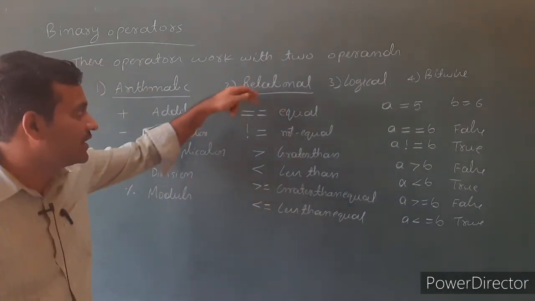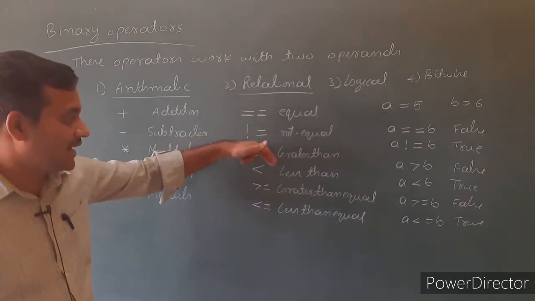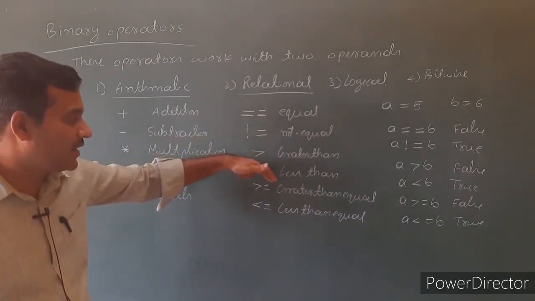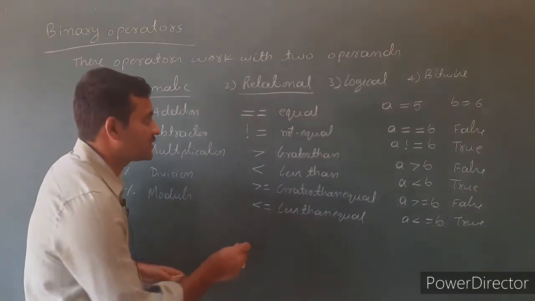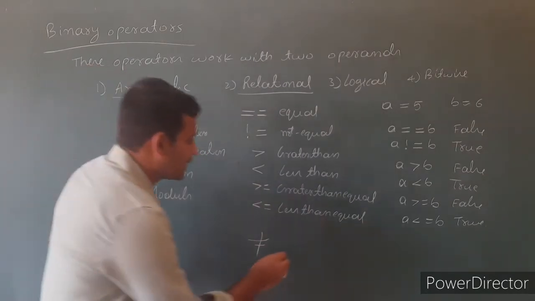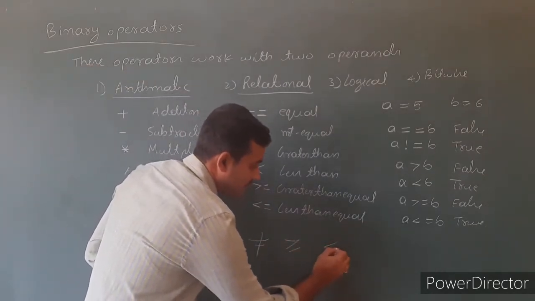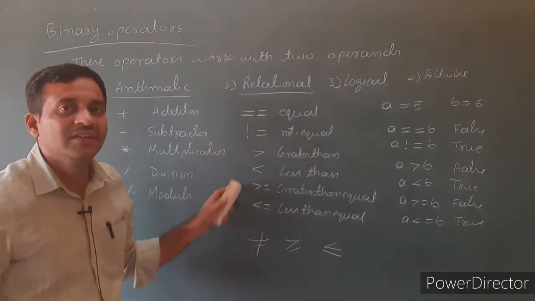The operators are equal, not equal, greater than, less than, greater than or equal, less than or equal. Write the notation. In mathematics, not equal is represented like this, then greater than or equal to like this, then less than like this. But in a programming language, see the symbols.